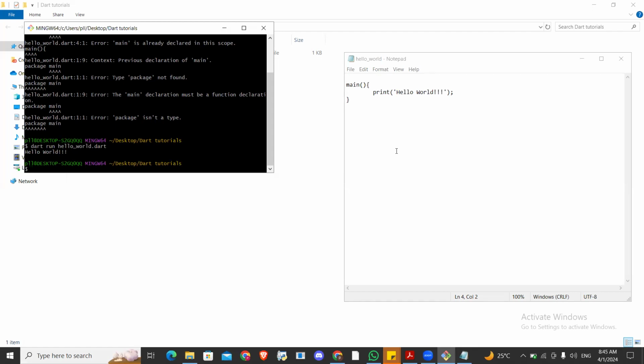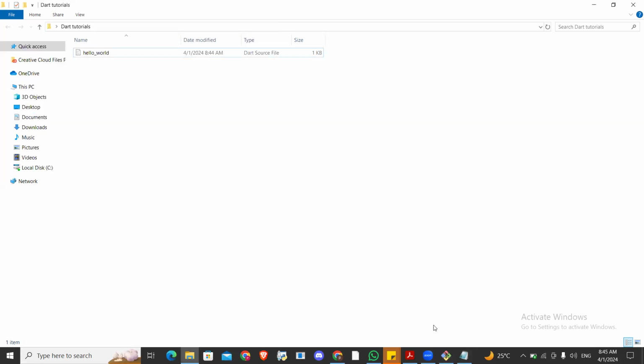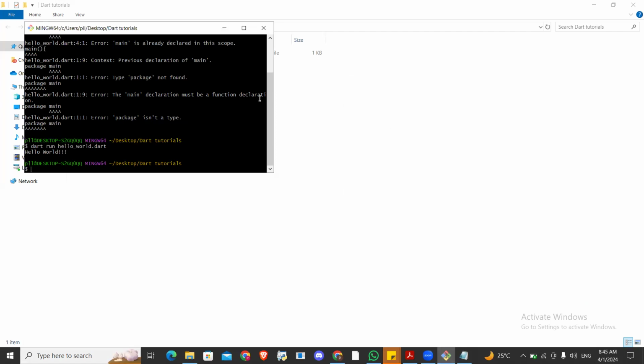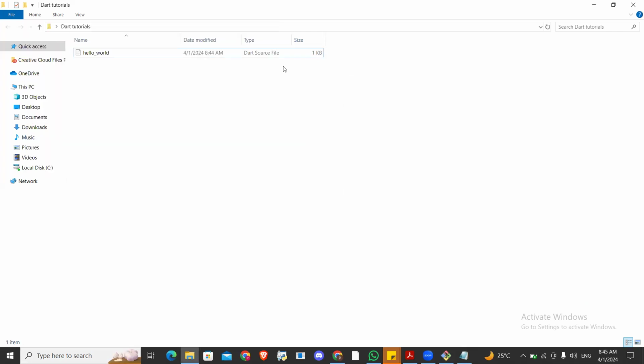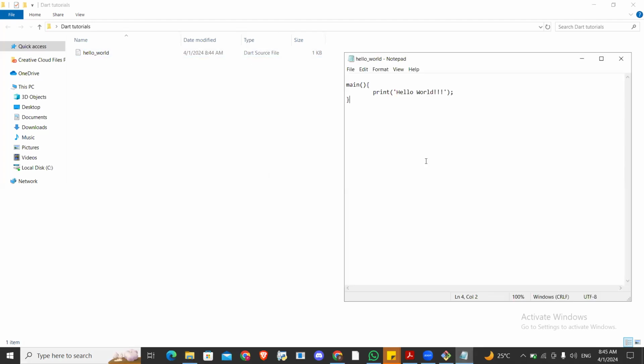Pardon me. All right. Now, this is what you just need. You create your dat file. How do you create your dat file? In your command prompt, you say touch, then the name of the file. Name it whatever you want, hello underscore world dot dat. It will create the file for you. Then you go to the file, open it in notepad, then just type this thing I did here. You will print hello world.